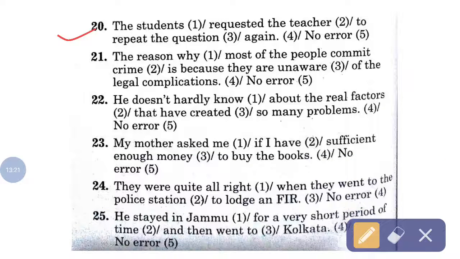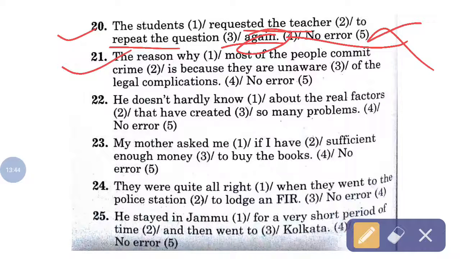Move on to the next: the students requested the teacher to repeat the question again. Here you can easily identify the error. The students requested the teacher to repeat the question. Again is superfluous, you need not write it. The reason why most of the people commit crime is because.